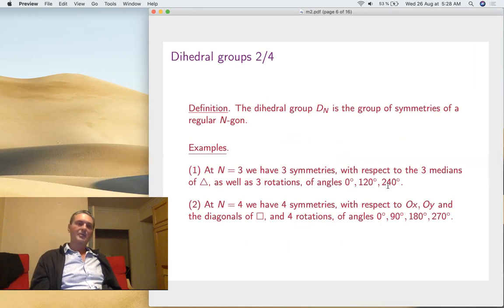Let's get to the other groups. These are the groups of symmetries of the n-gons. So at n equals 3, you have how many? 6 symmetries, right? Symmetries with respect to the medians and the rotations. At n equals 4, pretty much the same thing happens. So 4 symmetries, 4 rotations, but there is a subtlety. If you take the square, the reflections are of 2 types, with respect to the middle lines like this, and with respect to the diagonals. So you see there is a bit of a difference with these dihedral groups when n is odd and when n is even.